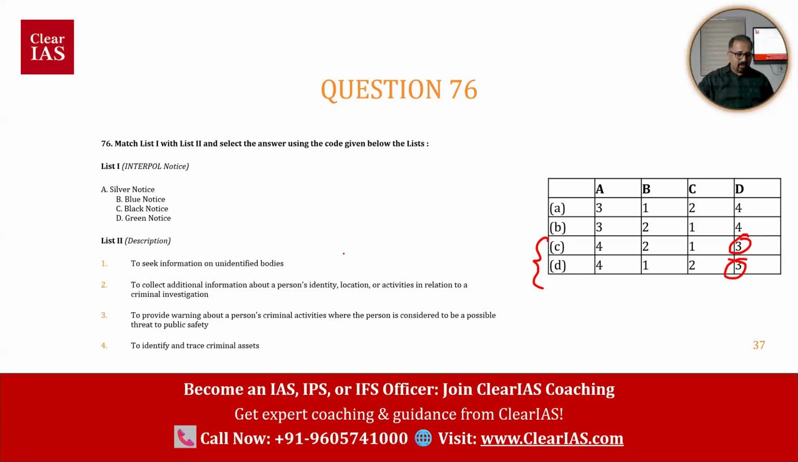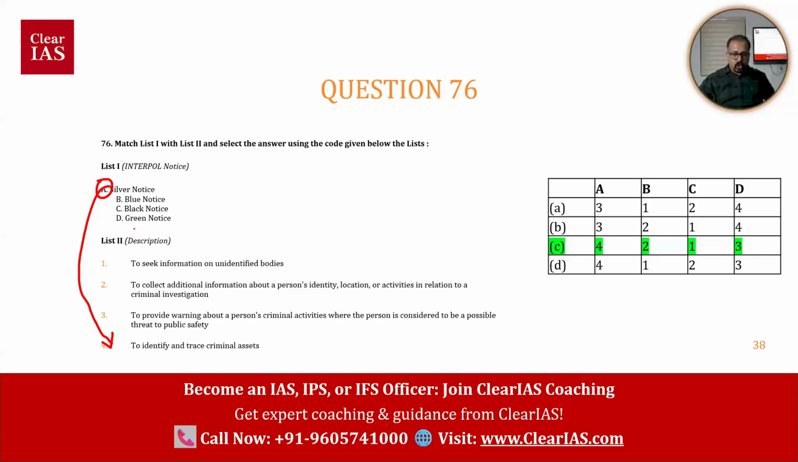Okay. So, silver, blue, black, green. Silver notice: to seek information on identified notice, to collect information about identity, location, activities, relation. Okay. What? Identify and trace criminal assets. Okay. Any idea? Between C and D, what will you choose? C. So C means that A, silver notice, should be connected with identification and tracing of criminal assets. Silver notice should be provided to identify and trace criminal assets.